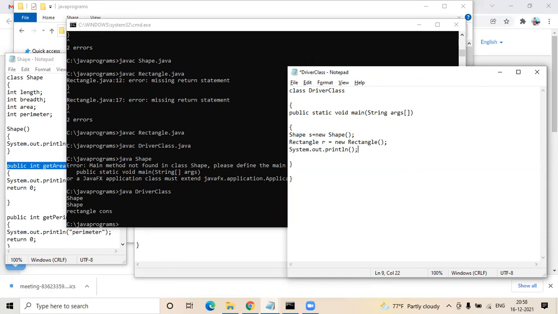Yeah. So just give some data to differentiate the next object part. You can give any text within it, a star star star or something, whatever. Basically to separate your text. Now after that, can we create an object, shape s equal to new rectangle?